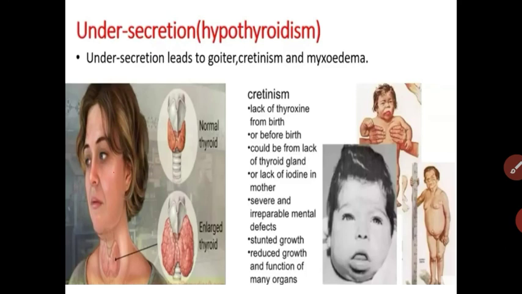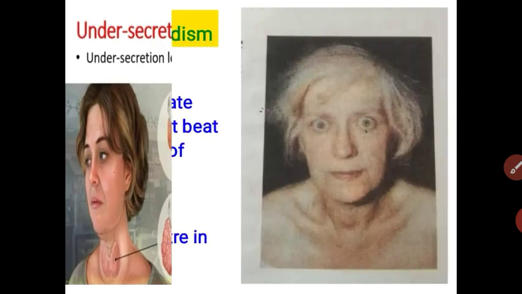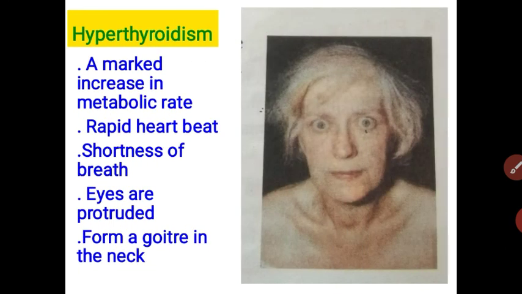Got it? In oversecretion, it leads to exophthalmic goiter. Exophthalmic goiter means the metabolic rate increases, so a large amount of energy is used for metabolic activities. The person becomes very weak and forms a goiter in the neck region.